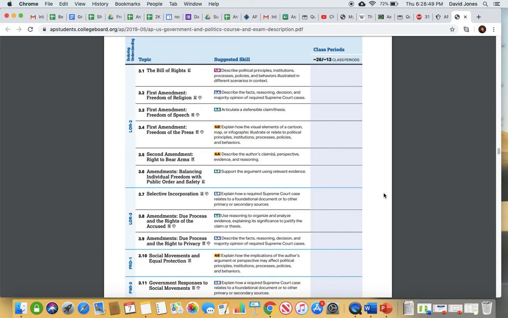So I've got the cases. I showed you that street law site back on Monday or Tuesday, whichever day we did that earlier this week, that goes through all the cases in a lot of detail. If you have specific questions about the cases, shoot me an email and let me know. Okay, that covers pretty much all of the review walking through these 3 units.